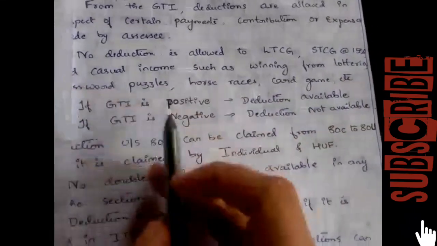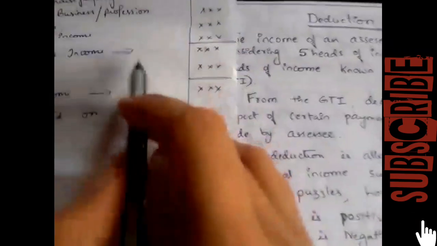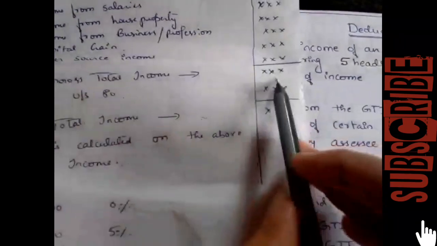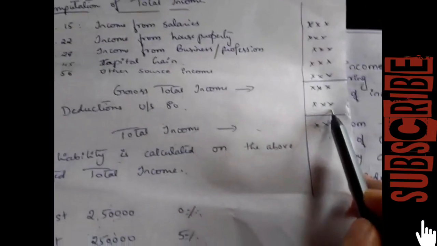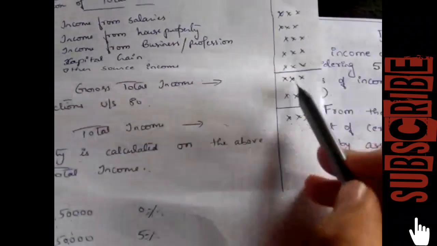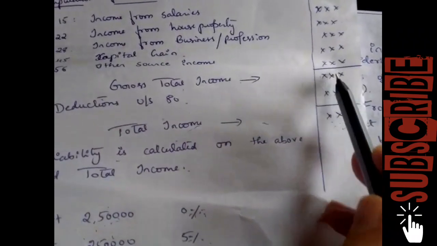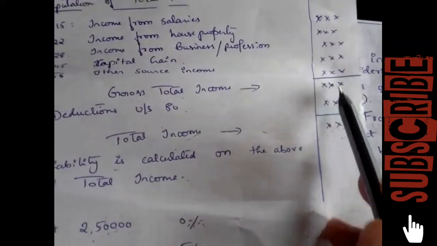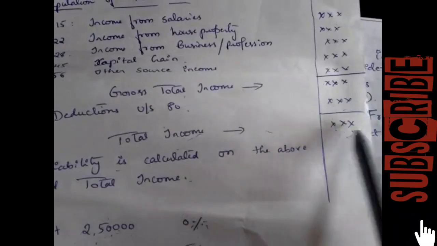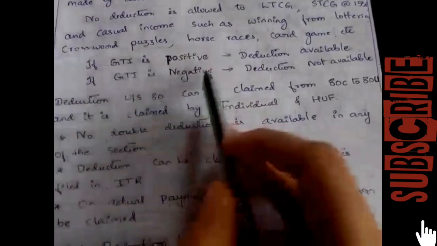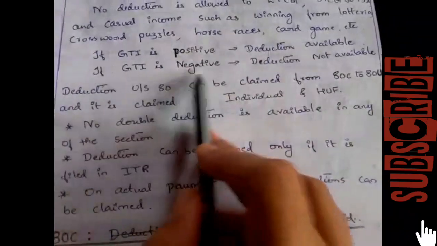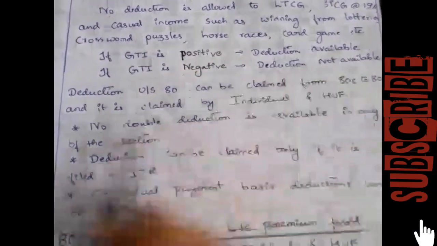If the gross total income is positive, then he can claim a deduction under section 80. If the gross total income itself is negative, then there is no need to claim a deduction under section 80, because the taxable income is already negative. So if GTI is positive, deduction is available; if GTI is negative, deduction is not available.